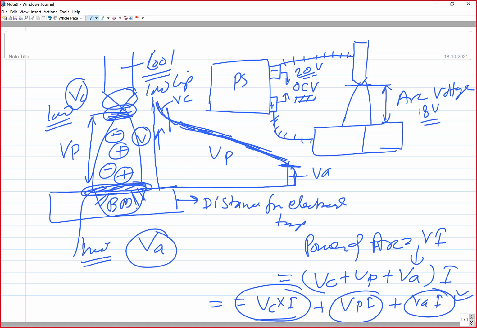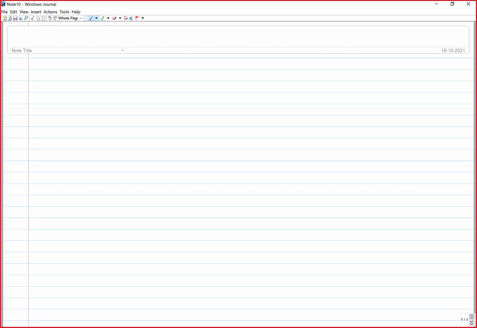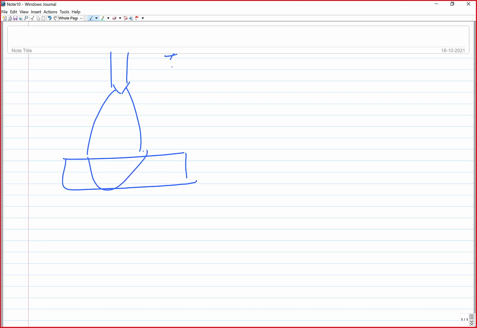There is a sharp voltage drop in the vicinity of the cathode as well as the anode, and a gradual and stable voltage drop across the plasma. But in the case of non-consumable arc welding processes like TIG welding or plasma welding, where the electrode doesn't melt, still some heat is generated. So here, where there is no melting of the electrode, the heat generated in the plasma zone is of no use.